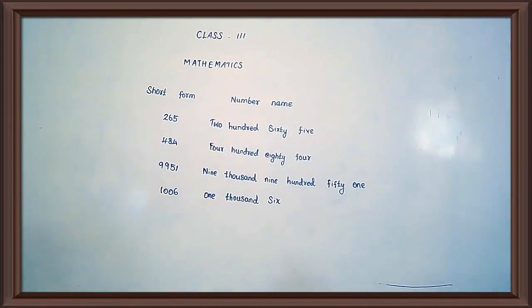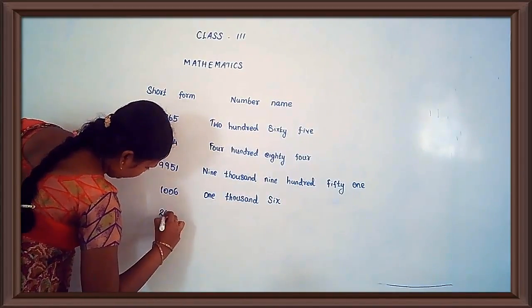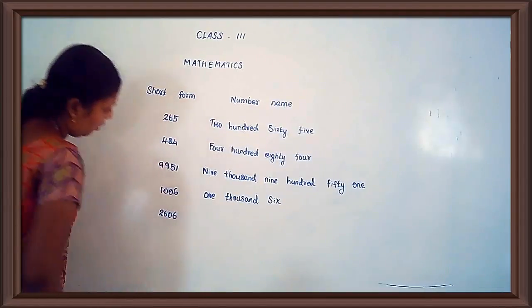Then see the next one. 2000 plus 600 plus 6 ones. 2600 plus 6 ones. How do you write this one?